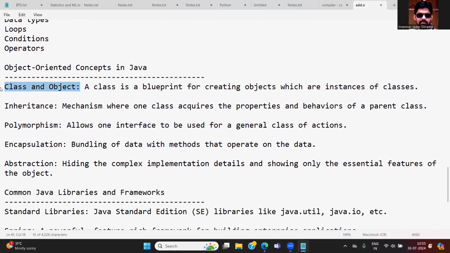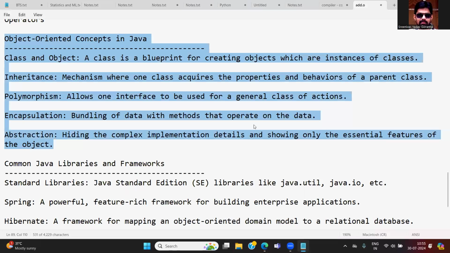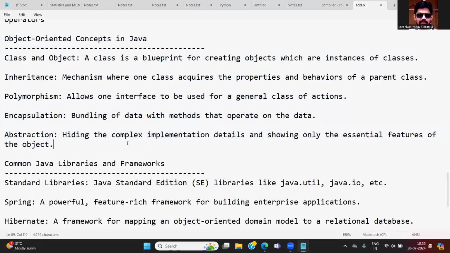Object-oriented features are things like class and object: how to create your class, how to provide an object for the class. And what is the concept of inheritance? Polymorphism? Encapsulation? Abstraction? All these things we have to understand. We'll clearly explore them one by one as we go through the programs.